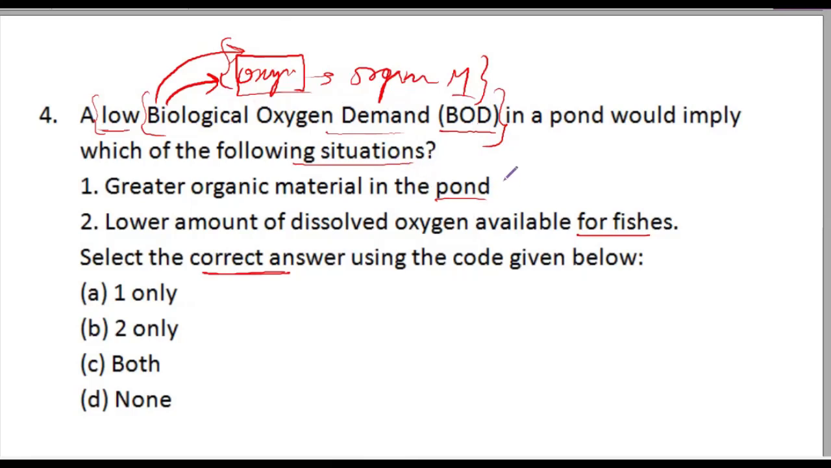So now let us read the statements again. Statement 1, greater organic material in the pond. This is wrong, because if there is low biological oxygen demand, it means low organic material is present, and that is why low biological oxygen demand exists. So this is wrong. Statement 2, lower amount of dissolved oxygen available for fishes. Now this is also wrong, because if there is low biological oxygen demand, it means there is a higher amount of dissolved oxygen available for fishes. So this is also wrong. So D is the right answer.